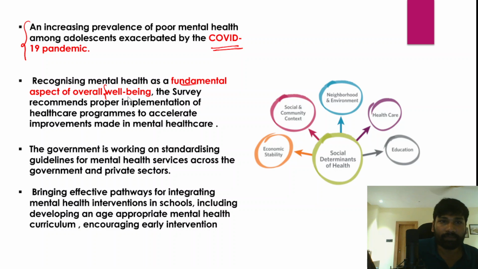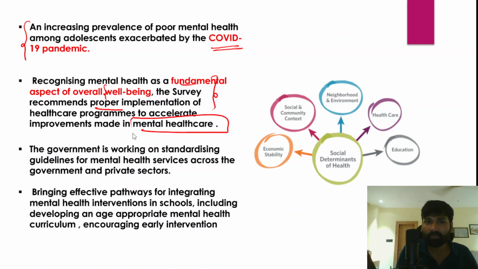In fact, the survey has also recommended proper implementation of healthcare programs, right? If we implement these healthcare programs properly, then there is hope that mental health issues and mental distress among people could be coped with, and there will be acceleration in improvements in mental health care. And apart from that, the government is working on standardizing guidelines for mental health services across government and even the private sector as well. So standardization of guidelines in mental health services is very important, and the government has been working on this.